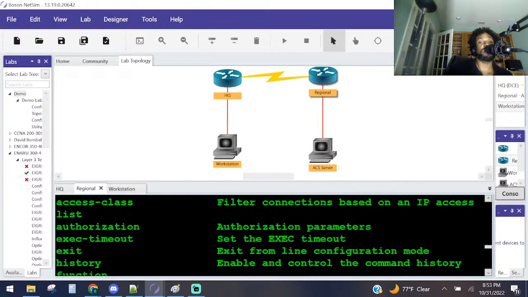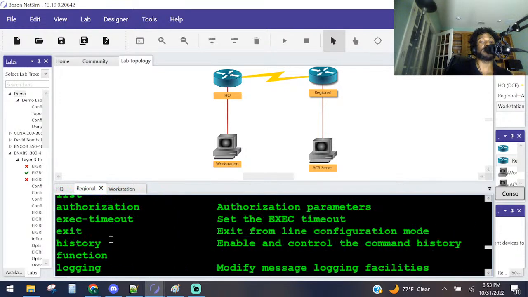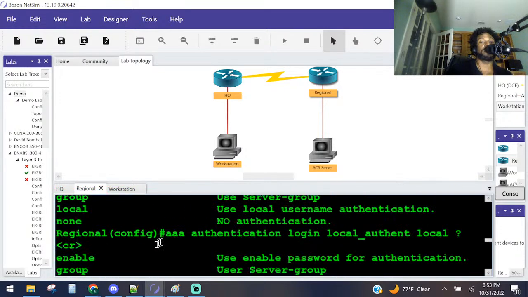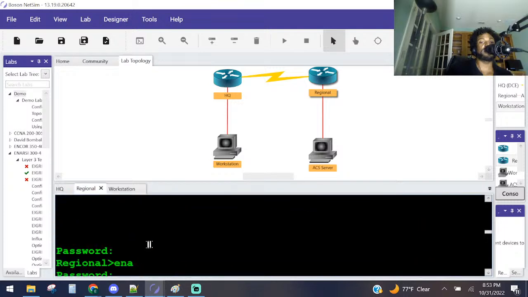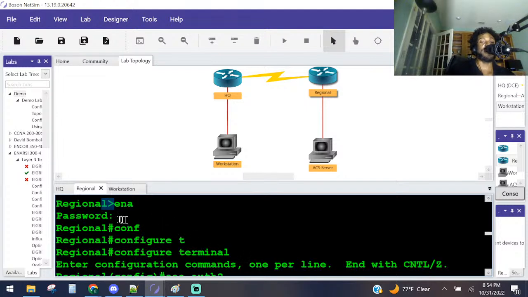I showed y'all already. This is for anybody that's new. I'm just going back to explain the basics and stuff, right? Where are you at? Right there. That's user exec mode, right? And then the next mode, you can't really do much on it, right? So if you want to go to one more mode, which is privileged exec mode, you got to type in the word enable, right? That's the enable password.